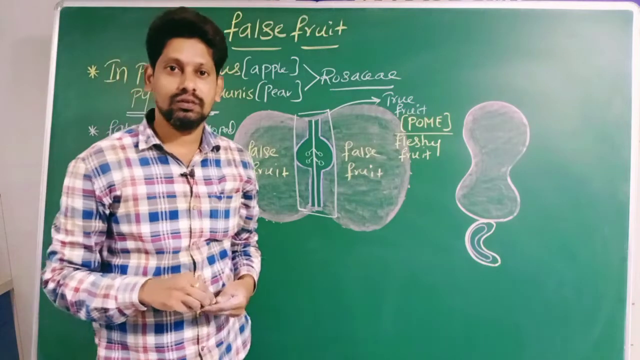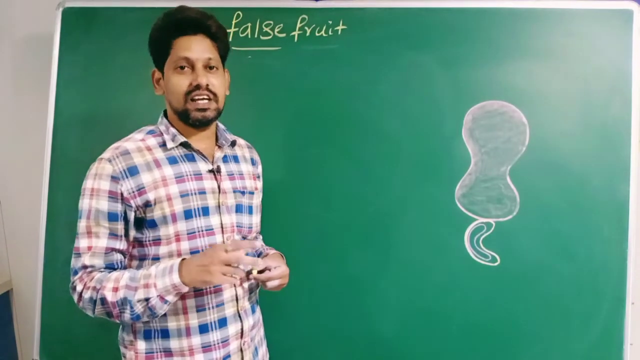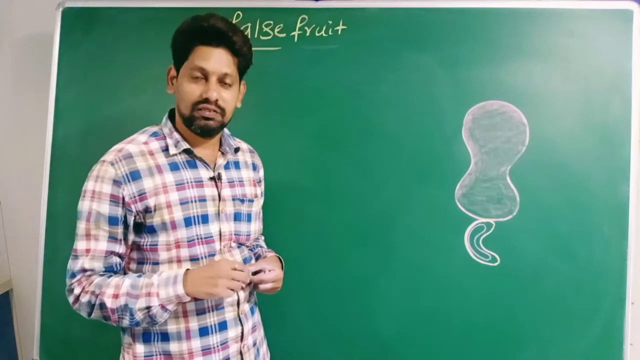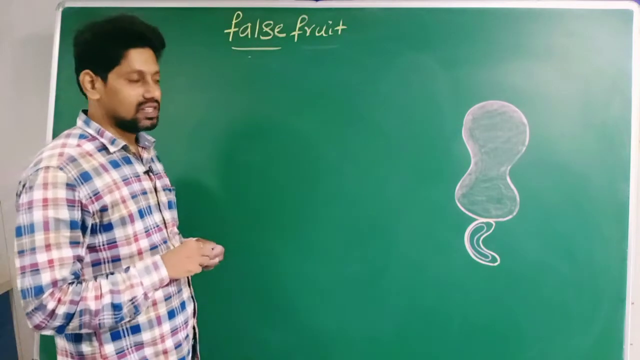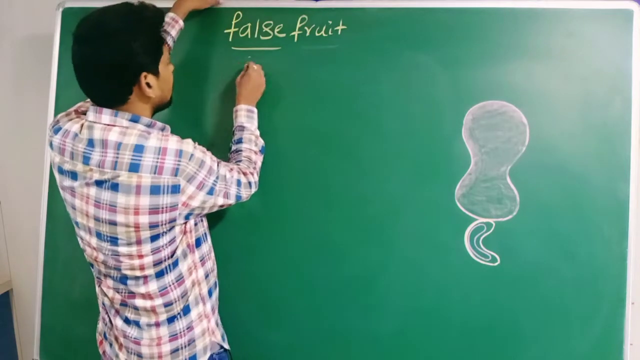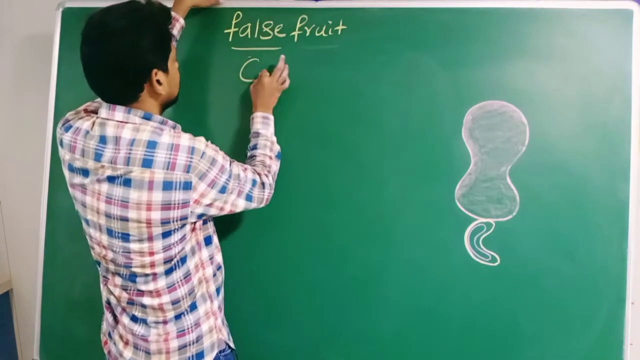We are discussing examples of false fruits. We completed the first two, apple and pear. Now go for the third example. What is it? Cashew nut. The third example I am writing is cashew nut, kaju.